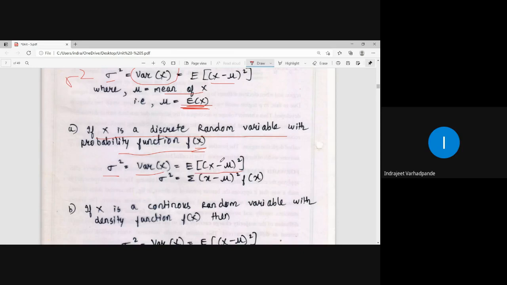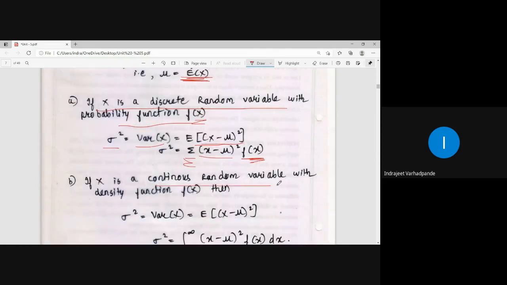Whenever we calculate the expectation, what is the rule? That particular quantity is multiplied by its probability function. What is probability function denoted by? F of x. So for whichever quantity we want the expectation in a discrete random variable, it will be summation of x minus mu whole square multiplied by f of x.